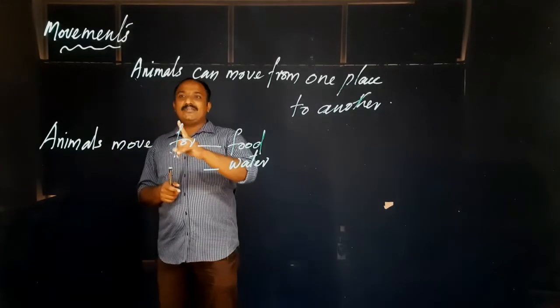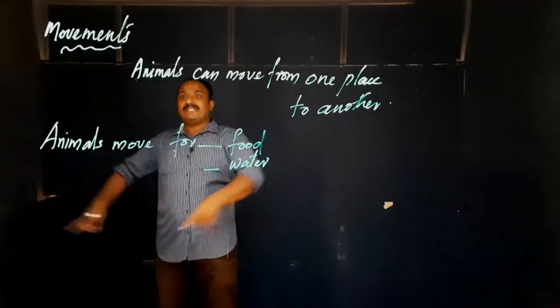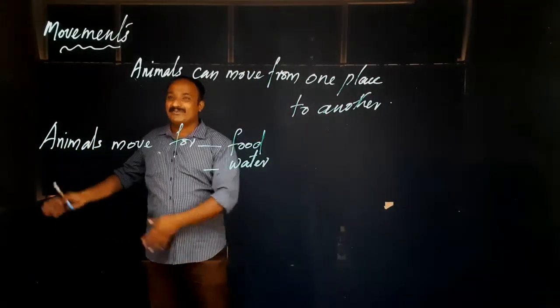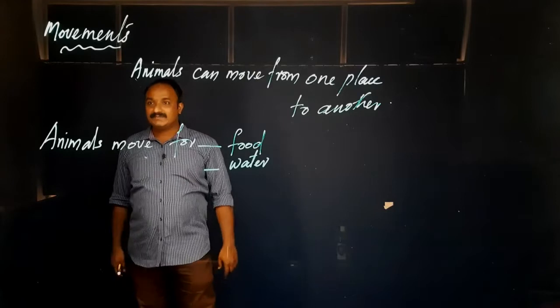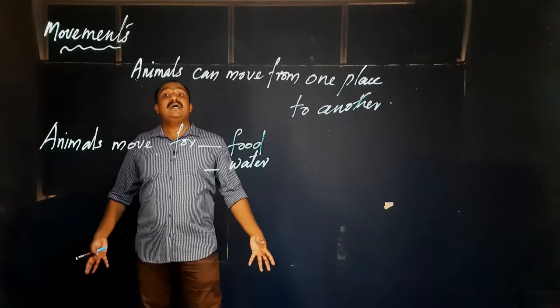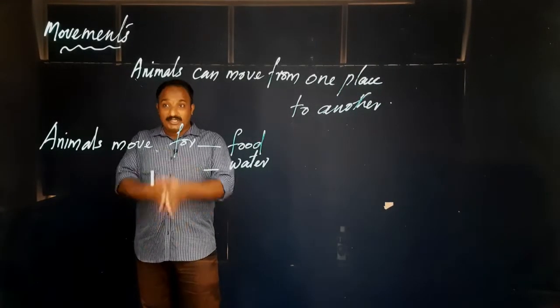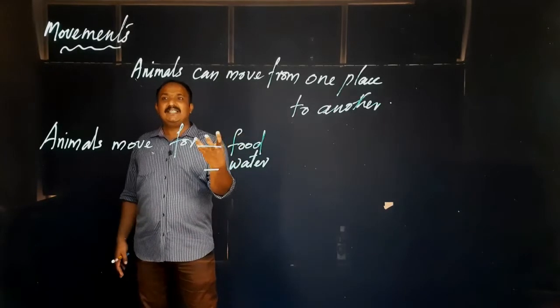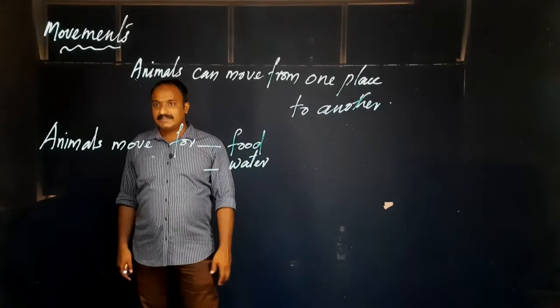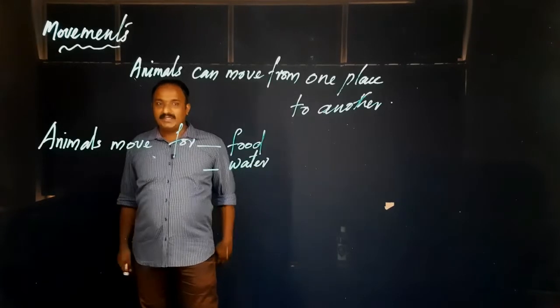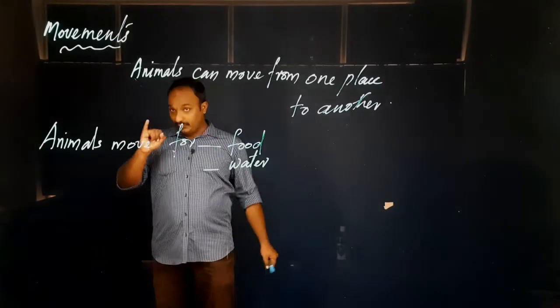For that you go from the class to the tap, so you are moving for getting water. Sometimes you might have seen birds flying to your house if there is any vessel with water. So for that they are moving. So animals are moving for food first.